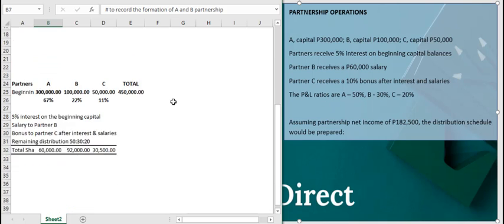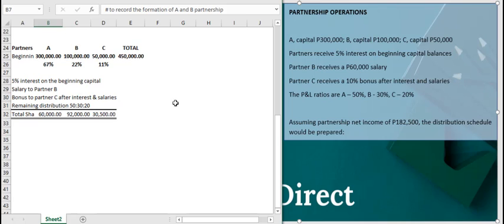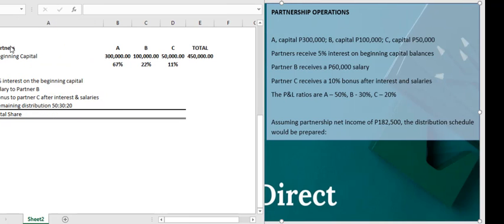Okay, so I have here prepared for you a schedule per partner. So here is for partner A, who contributed 300,000, partner B contributed 100,000, and partner C contributed 50,000, of which 67%, 22%, and 11% of the overall beginning balance they took in the partnership.